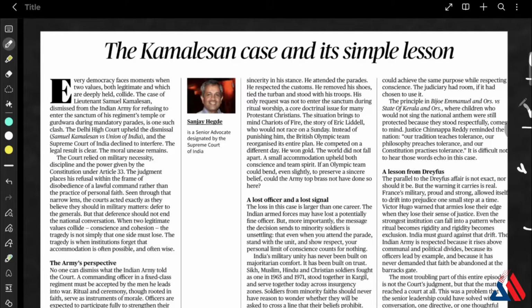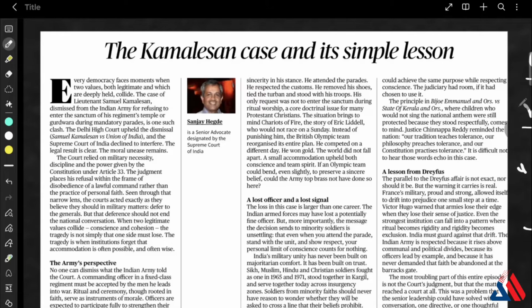Then the next one is a proportionality question here, because the officer respectfully participated in rituals except entering the sanctum, and this raises the issue of whether the dismissal of that officer was proportionate to the act. So that raises this proportionality question. Then what about the need for reasonable accommodation that we talk about? Because we can say that a minor flexibility, that is standing outside the sanctum, could also protect the unit discipline and the sincerity of that officer's religious beliefs, and it will also boost morale and inclusivity.